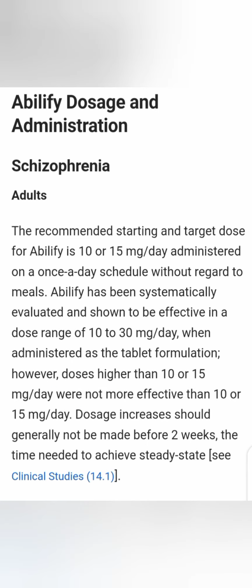So here is the dosage form and administration for schizophrenia. The recommended starting and target dose of Abilify is 10 or 15 mg per day, administered on a once a day schedule without regard to meals. And Abilify has been systematically evaluated and shown to be effective in a dosage range of 10 to 30 mg per day when administered as the tablet formulation.